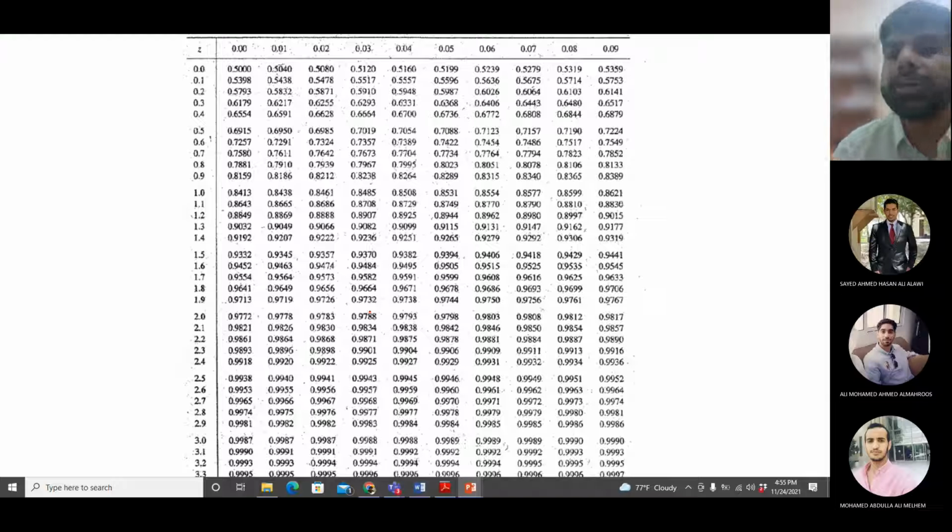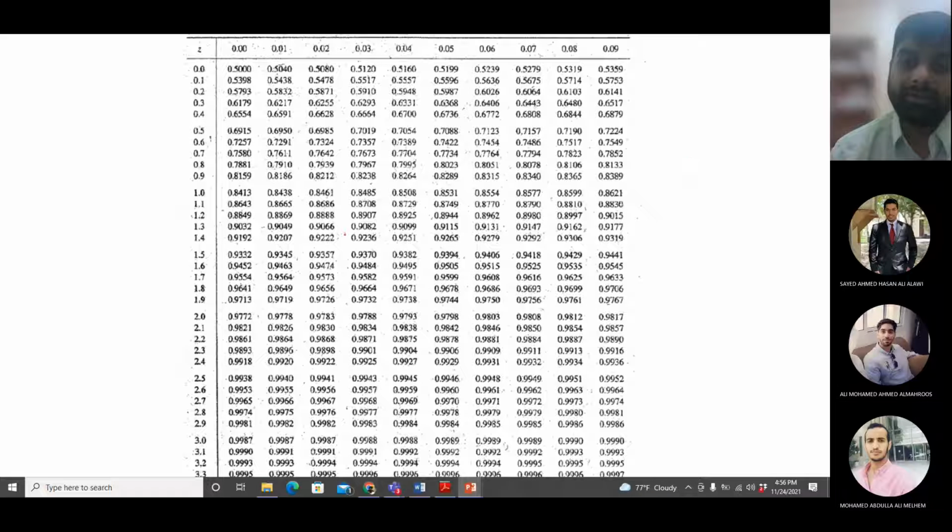So for example, you converted your x into z and you got, let's say, 1.18. Now let me tell you how to read this table. The values in the matrix are the probabilities of having less than or equal to a particular value. Now if you want to calculate the probability of having a z value less than or equal to 1.18, in the first column you will look for the number before the decimal place and the first number after the decimal place. So 1.18.